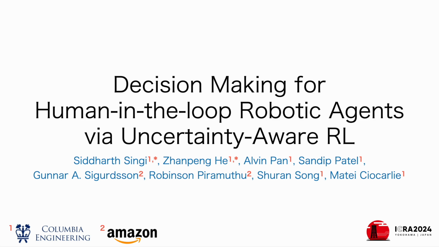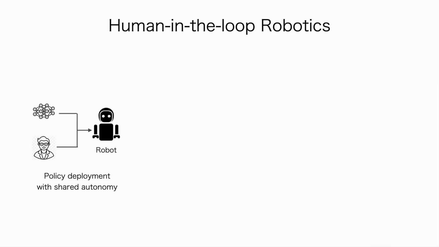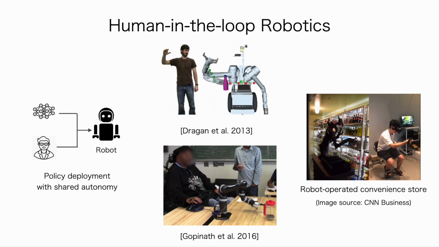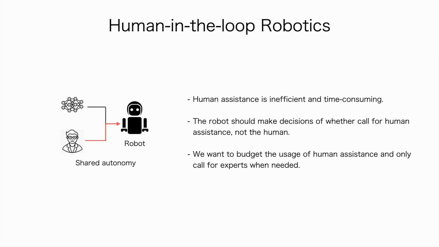In this work, we introduce decision-making for human-in-the-loop robotic agent via uncertainty-aware reinforcement learning. Human-in-the-loop robotics is a paradigm where a robot is acting autonomously most of the time, but is occasionally assisted by a human operator. This powerful paradigm is seeing increased usage in both academia and in industry. However, a key limitation of this approach is the inefficiency of human assistance.